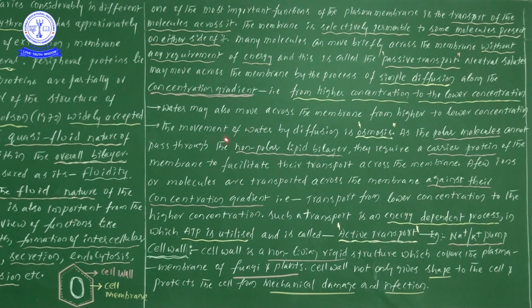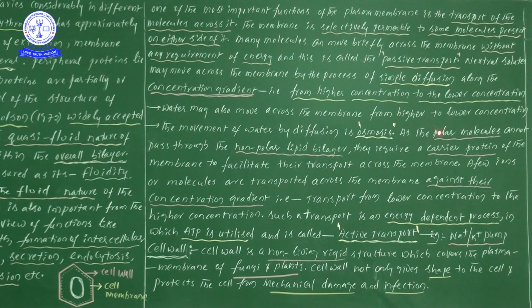But what is the main important difference between diffusion and osmosis? Diffusion is just higher concentration to lower concentration only, but that is one small process within osmosis. So the movement of water by diffusion is called osmosis. Means the movement of water we can simply consider as osmosis.